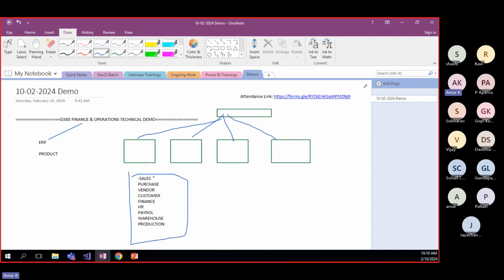Yeah, what they did in that ERP. What are the common things around the world to start a business? So they have implemented that in one ERP. These minimum things are required for any business.